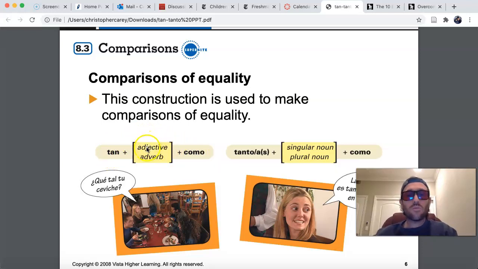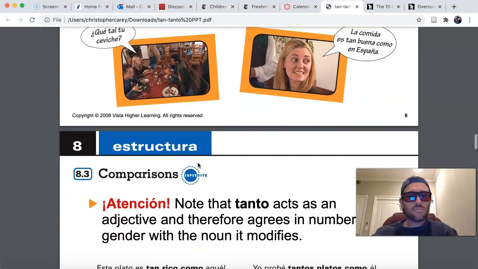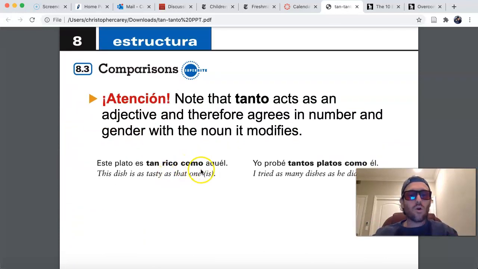So an adjective would go in the middle here like grande, like interesante, like inteligente, to say that 2 things are as blank as one another, right? Tan rico como, as tasty as. Tan divertido como, as fun as.